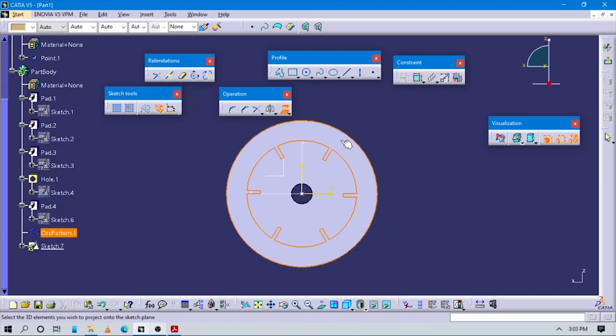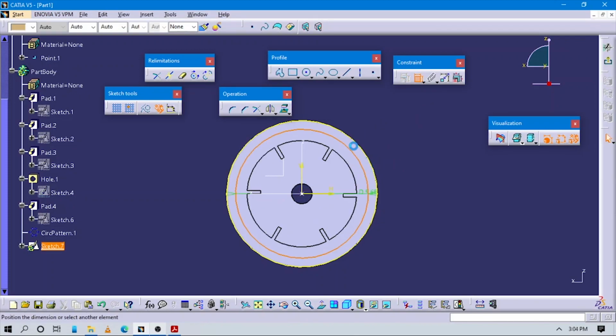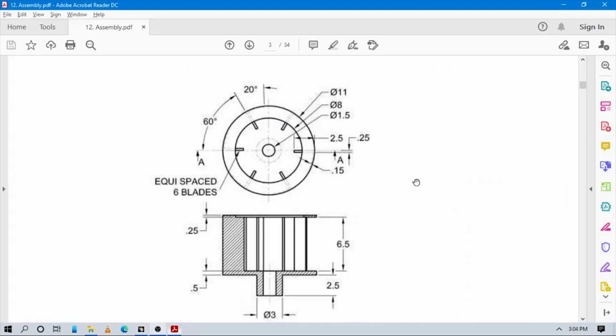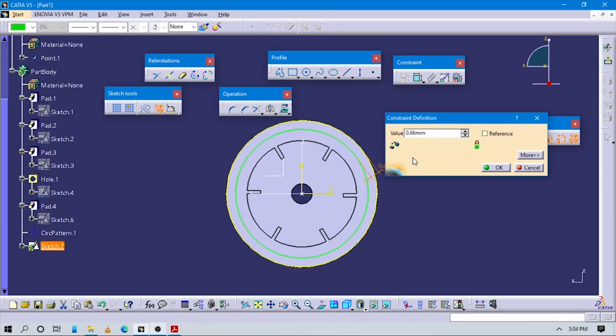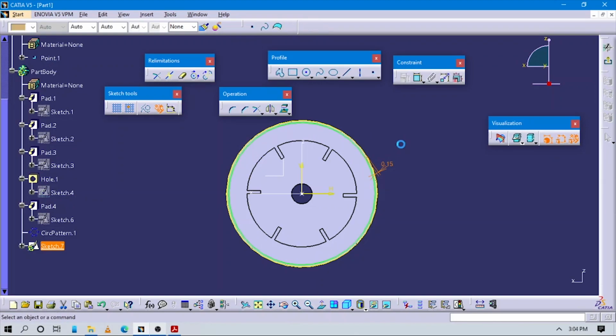select this outer radius circle and create one circle with its center at the origin. Between this distance we have to give a value. Here you can see the distance is given as 0.15. So give this value 0.15.